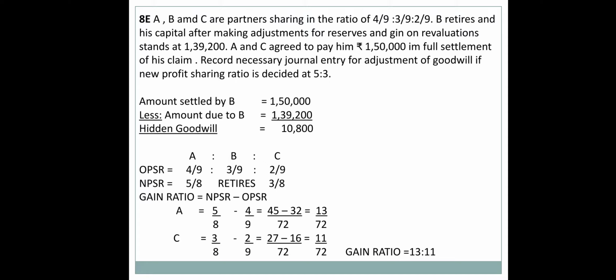This kind of sum will always reflect hidden goodwill. Now here also hidden goodwill is there. So we have to find out the gain ratio first. What is available in the sum? Availability in the sum is the old ratio and the new ratio. So the new ratio is to be deducted from the old ratio, and we can easily find out the gain ratio. By looking at this working, we can find out 13:11 is our gain ratio.